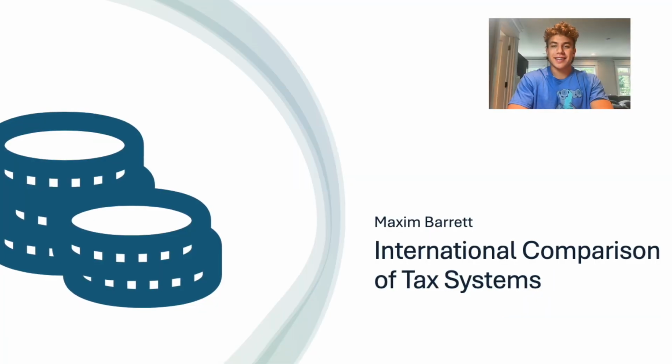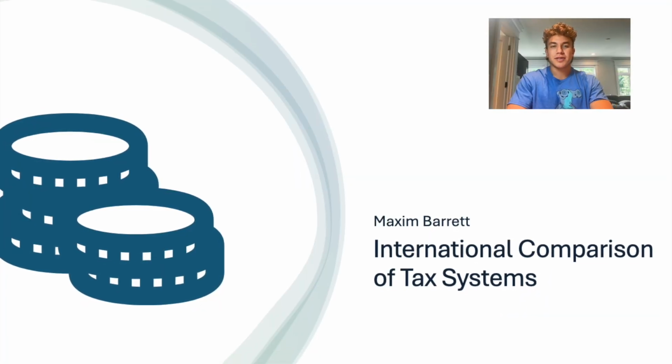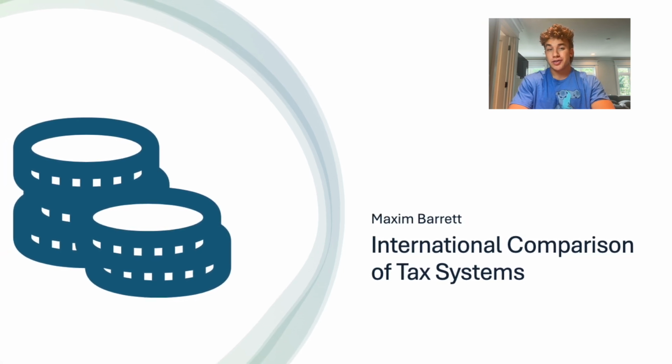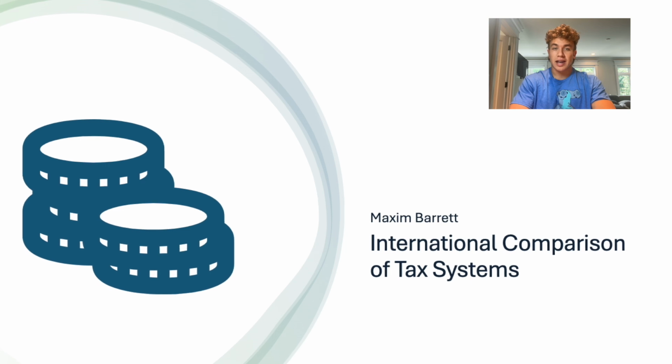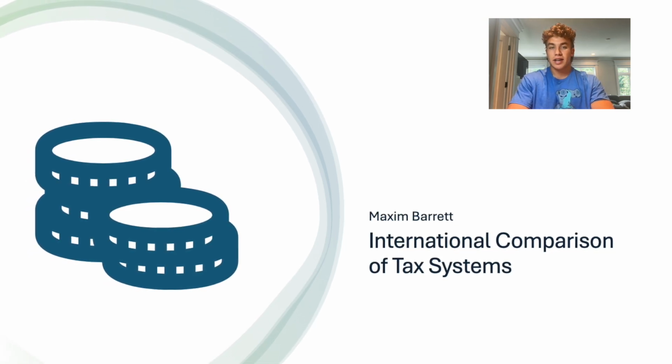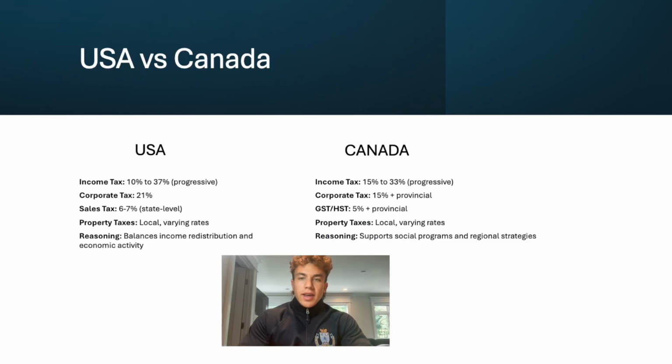Hi, this is Max, and in this section we will compare the tax systems of multiple different countries: the United States, Canada, Germany, and Sweden. We're going to look at their income tax rates, corporate tax rates, consumption rates, and property taxes. And let's start off with the USA and Canada.